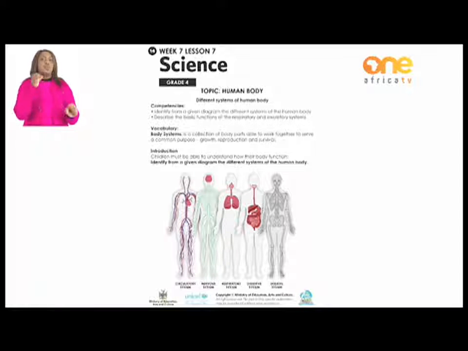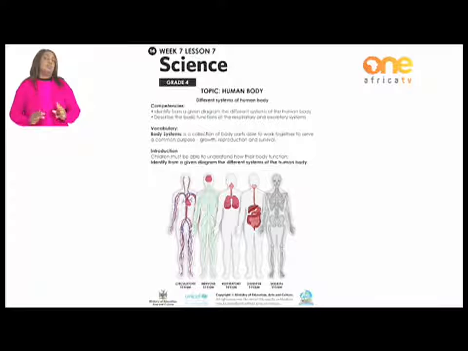Vocabularies. There are some words that we will be using during our lesson, which is body systems. It's a collection of body parts able to work together to serve a common purpose, such as growth, reproduction, and survival. Introduction. Children must be able to understand how their body functions. The first competency says: identify from a given diagram the different systems of the human body.